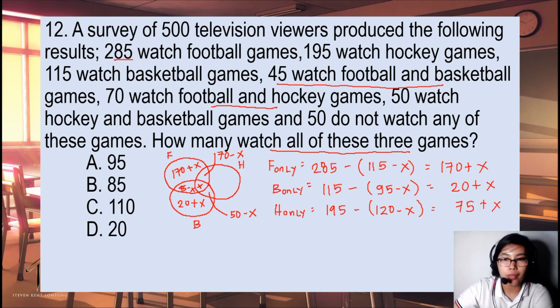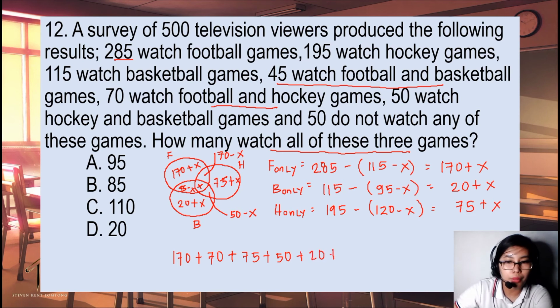Okay. Now, to find the x, this is 75 plus x. So, of course, to find the x, let us add all these values. So you can see, this is just equal to 170 plus 70 plus 75 plus 50 plus 20 plus 45, okay, plus x, then equal to 450.